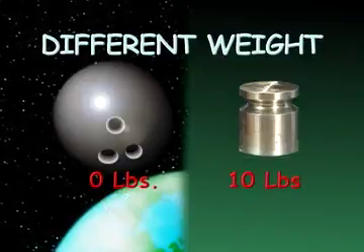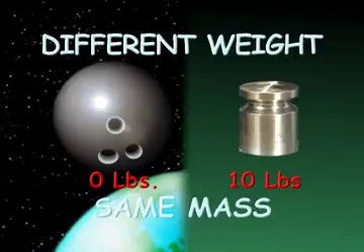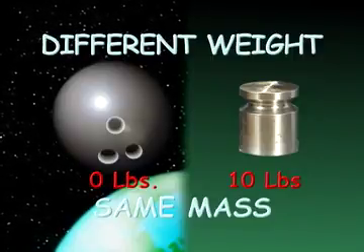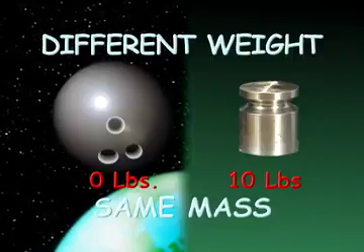Weight is how much the gravity of Earth is pulling on an object. The mass of an object is how much material is in it. It is always the same, no matter where the object is.